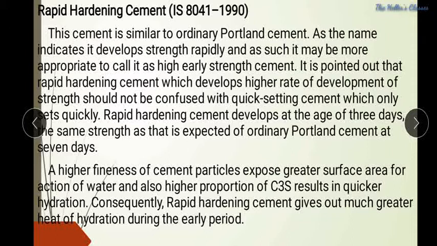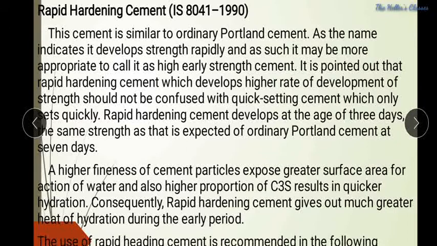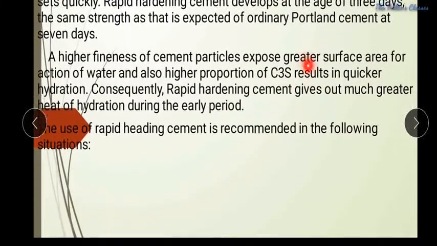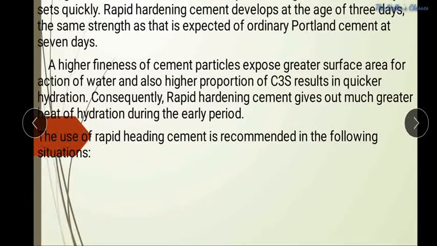A higher fineness of cement particles exposes a greater surface area to the action of water, and a higher proportion of C3S results in quicker hydration. So more C3S will result in quicker hydration, and the entire heat of hydration process will occur at an earlier stage.